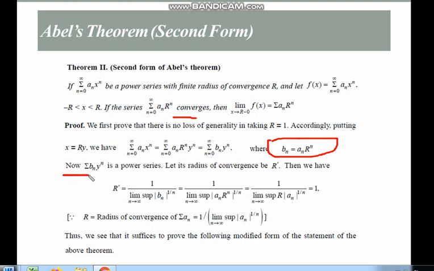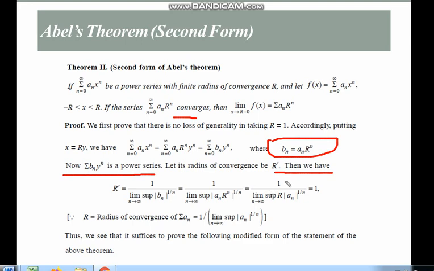Now summation b_n y^n is again a power series, and let its radius of convergence be capital R dash. Then we have R dash = 1 upon limit superior of |b_n|^(1/n), which is 1 upon limit superior of |a_n R^n|^(1/n). What we did here is put a_n R^n in place of b_n.